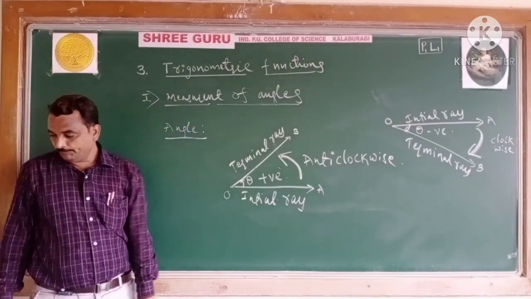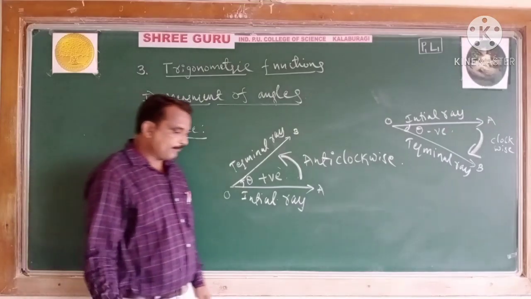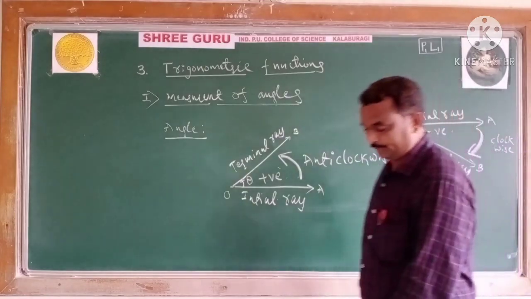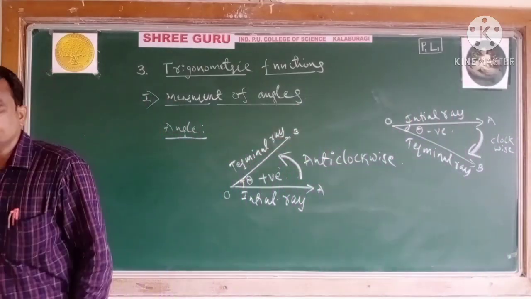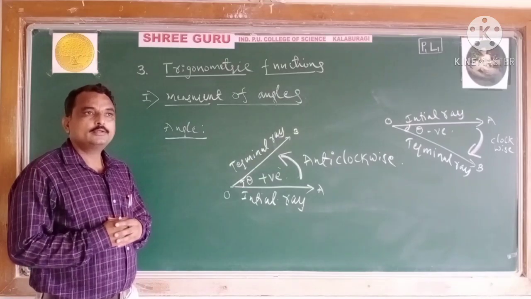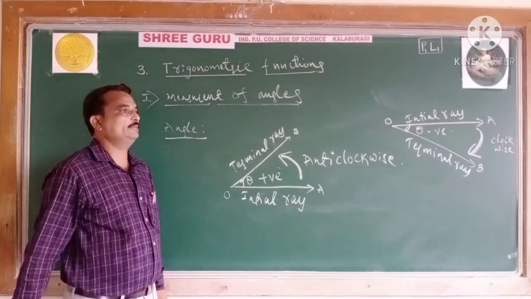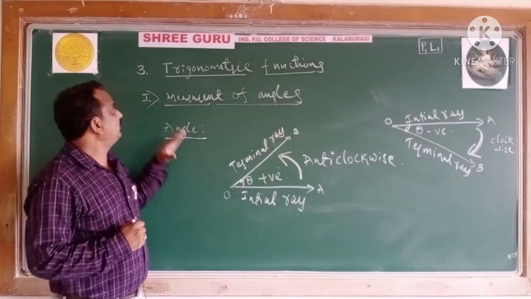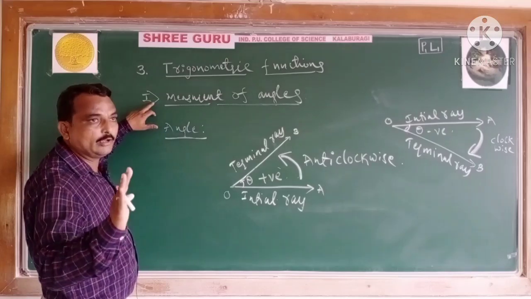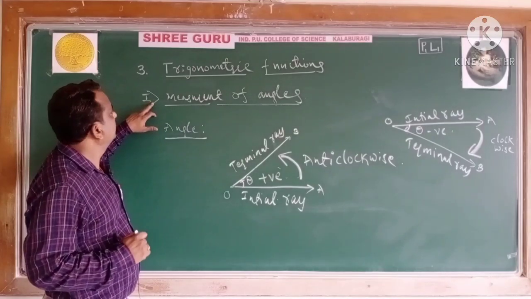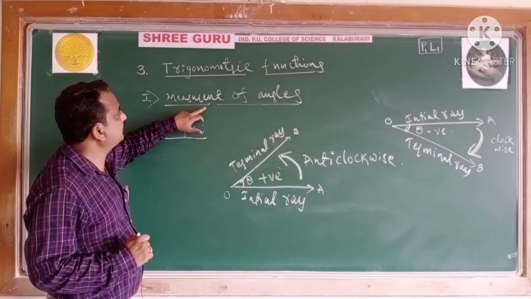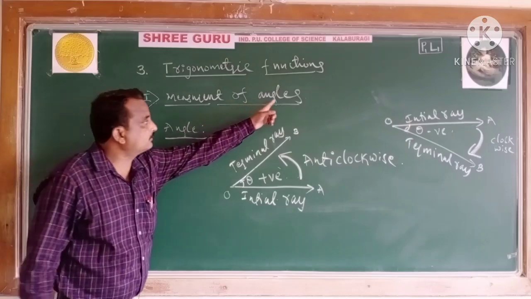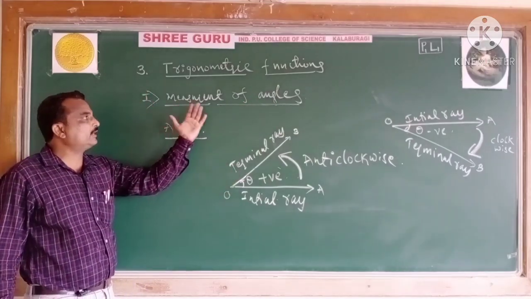Now after the angles, let us come to how to measure these angles. You know already, students, 90 degree, 60 degree, 180 degree. Let us see how they are measured. Now in this trigonometry chapter, I have told you 6 to 7 bits you have to study. This is the first one, measurement of angles.